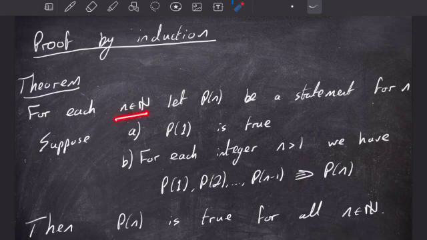We have that for each n in ℕ, we let P(n) be some statement for n. And we want to show in the end that P(n) is true for every n in the natural numbers. And we're going to make two assumptions. Assumption A is that P(1) is true, so that the statement holds for n equals 1. And assumption B is that for every integer n greater than 1, we have that P(1), P(2), all the way up to P(n−1) implies P(n). So if P(1) up to P(n−1) are true, then P(n) is true.